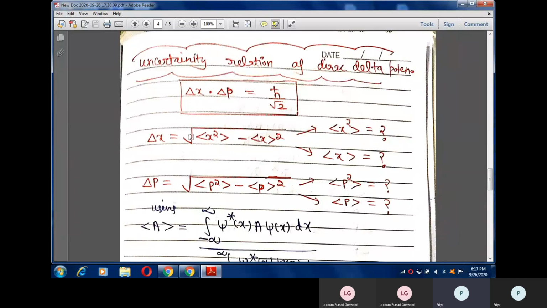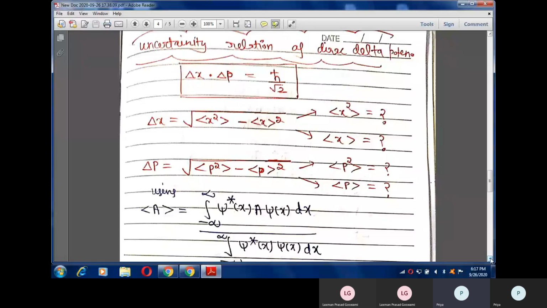So in order to calculate the uncertainty in x, you are going to use this expression. And in order to find this expression, you have to calculate average of x square and average of x. In the same way, you have to calculate uncertainty in p. And for calculating uncertainty in p, you need average of p square and average of p.